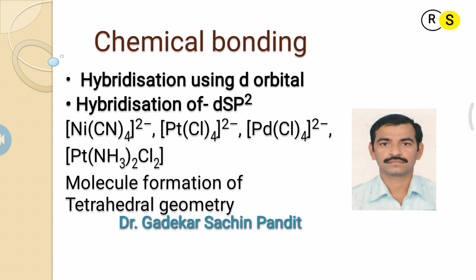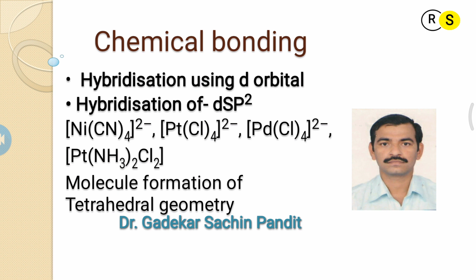Today we discuss dsp2 hybridization. This dsp2 hybridization involves the nickel tetracyanide complex, platinum tetrachloride complex, palladium tetrachloride complex, cisplatin, transplatin, and the platinum diamine dichloride complex.